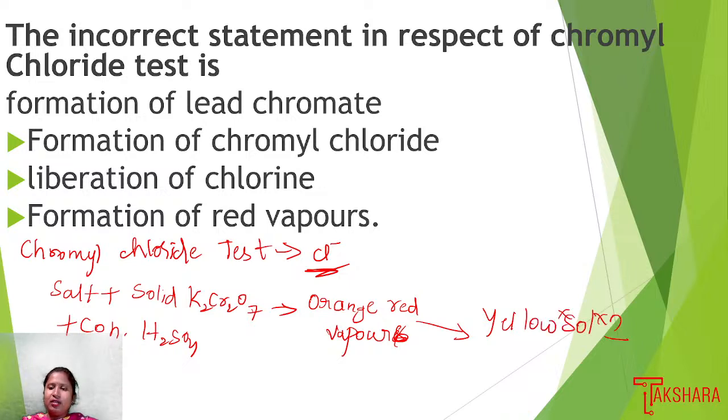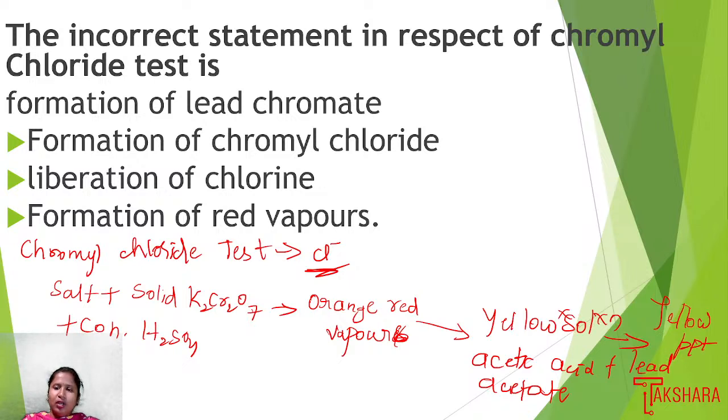If we add acetic acid plus lead acetate to that yellow solution, we get a yellow precipitate, which confirms the presence of chloride in that compound. So when a small amount of a substance is heated with concentrated H2SO4 in presence of solid potassium dichromate, deep red vapors, that is orange red vapors, are going to form.